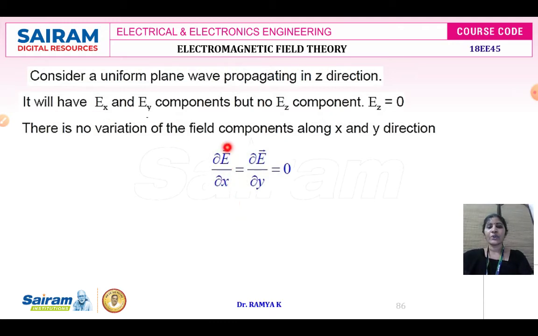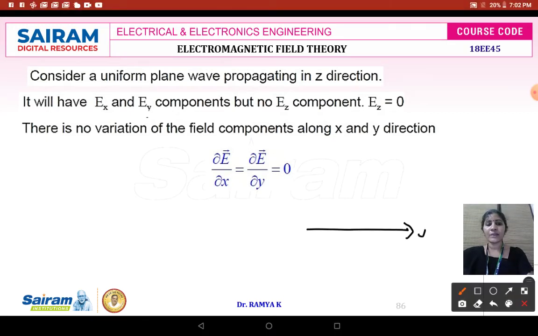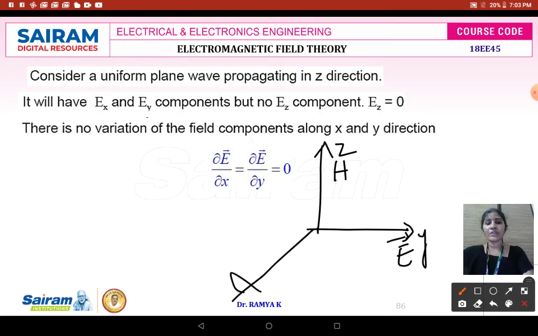So we can write ∂E/∂x, because we are going to propagate the wave along the x-axis, equal to ∂E/∂y, because according to the figure explained earlier, the electric field intensity is along the y-axis, the magnetic field intensity is along the z-axis, and the wave is propagated along the x-axis.